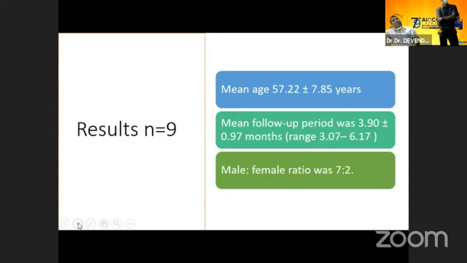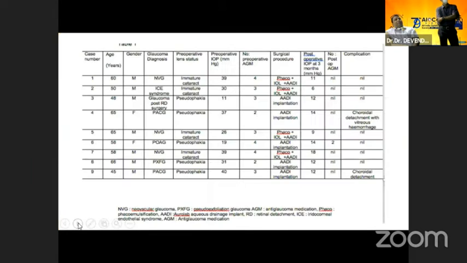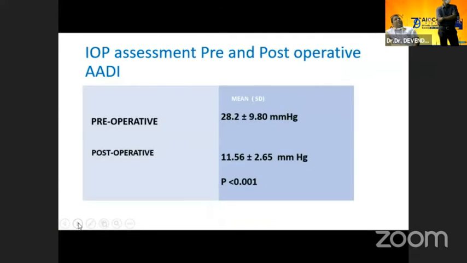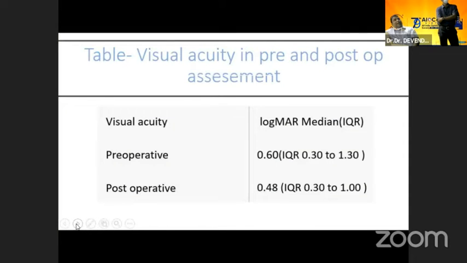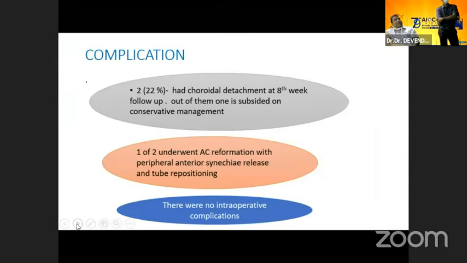There is a mean age of 57.2 and a mean follow-up of 7.5. I think there is no male-female ratio. These are the charts of all the 9 patients who underwent RD implantation. The pre-operative and post-op IOP reduced to 11.56 from 28.2 at the end of 3 months of follow-up. The anti-glaucoma medication has markedly reduced at the end of 3 months follow-up, and they have marked improvement in visual acuity.